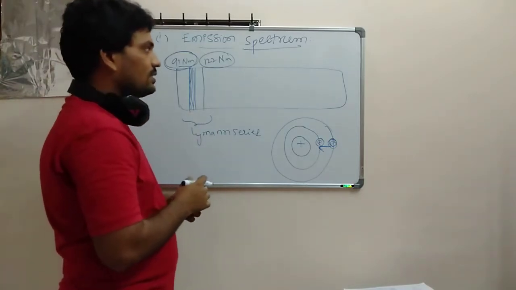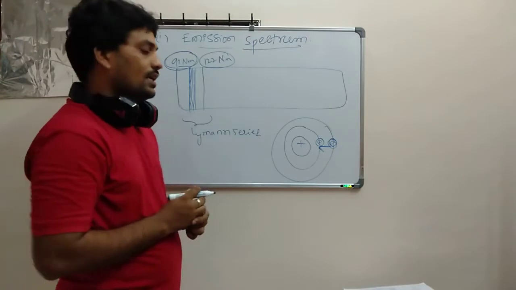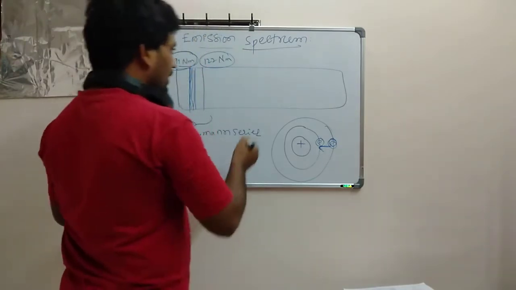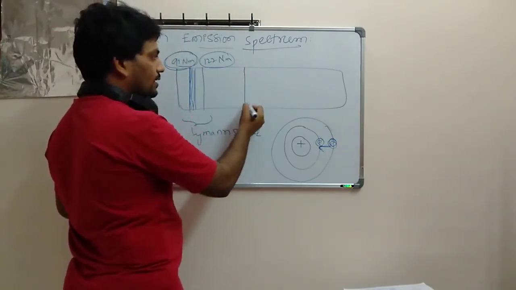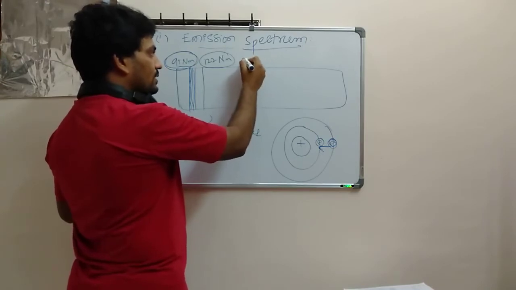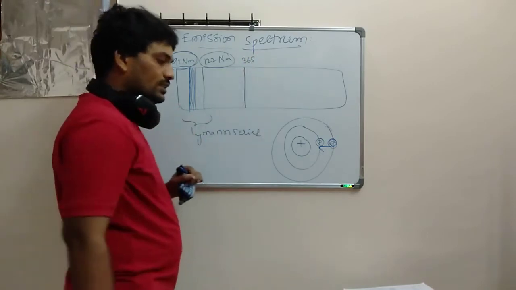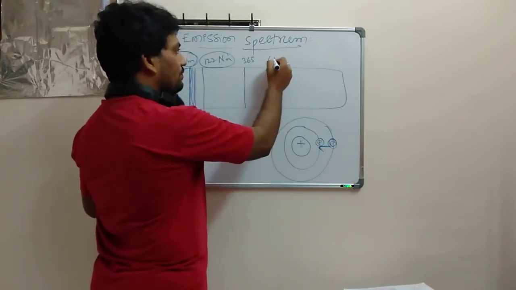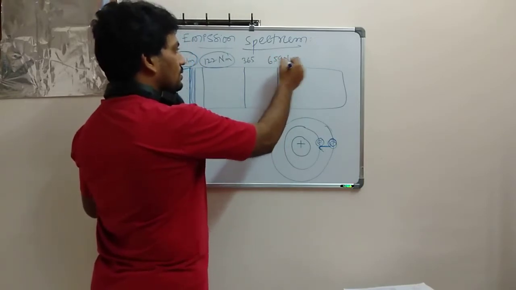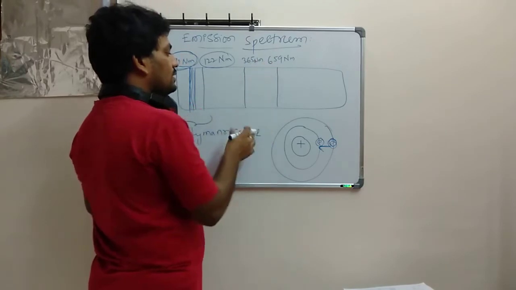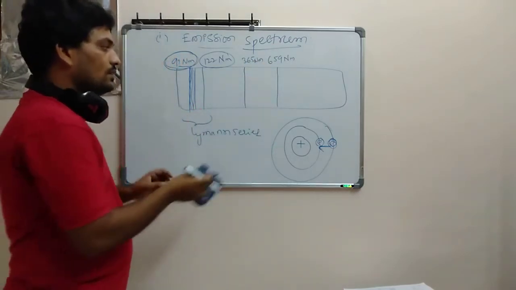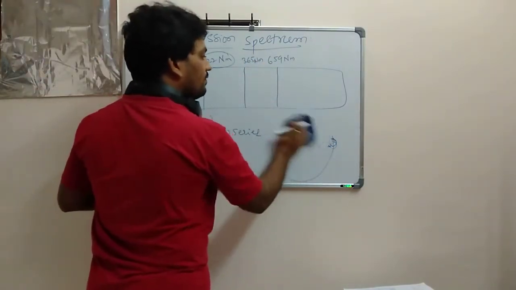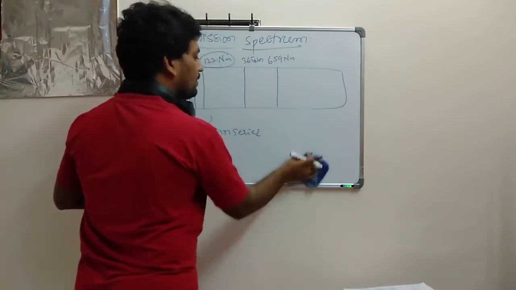Next, similarly, another person also came. His name is Balmer. He started studying it. His first wavelength is 365 to 659 nanometers. So Balmer is the oldest series, I can say, and they named it after the wavelength.